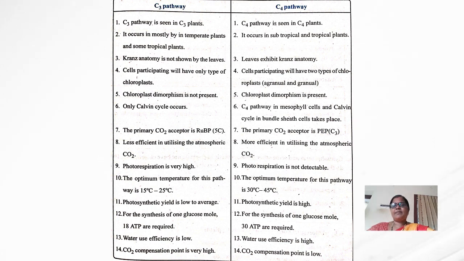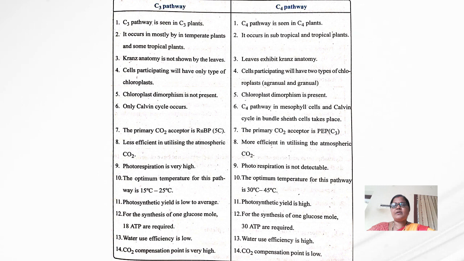The C3 pathway almost occurs in the temperate plants and in some tropical plants. When it comes to the C4 plants, the C4 pathway occurs in the subtropical and tropical plants.